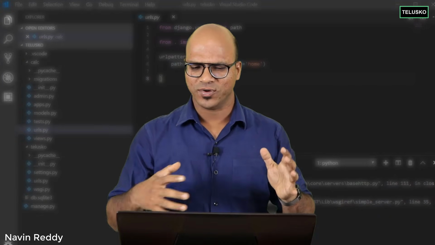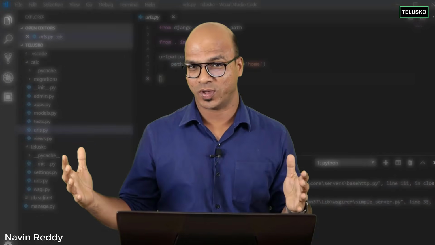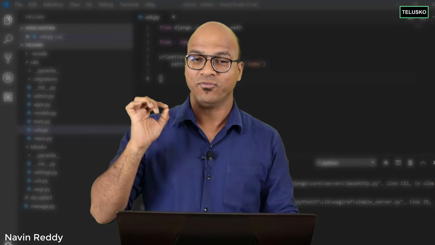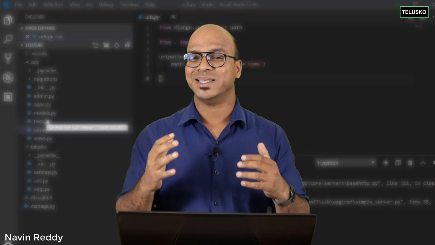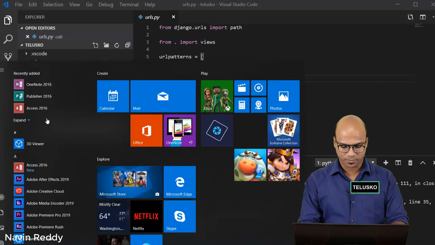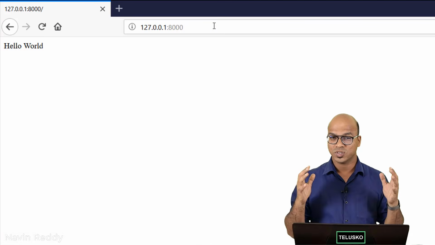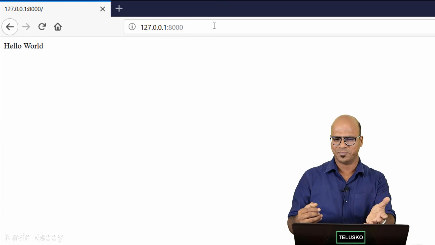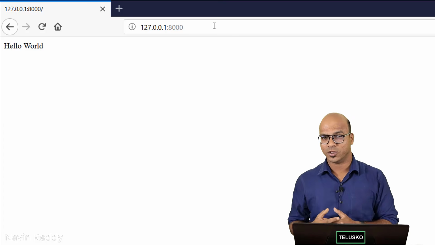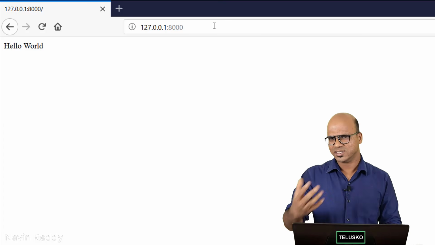Now till this point, we were able to print hello world on this screen, and the page we have created is not a static page, right? So what we have done is the moment you send a request to a page, so what page am I talking about? This is what I was talking about. The moment you go to your browser and say localhost or the IP address :8000, you will get hello world, because this is your home page, right?